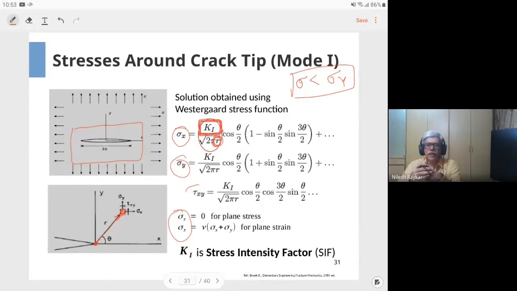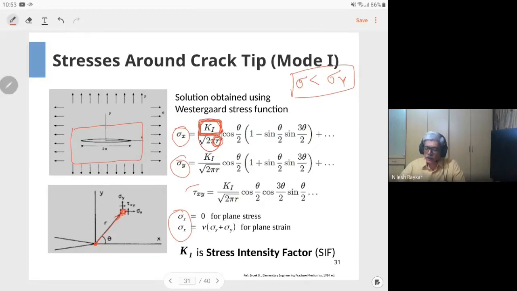Later on, we will see how to calculate this stress intensity factor. But at this stage, you have to remember that this is a quantity which is specially introduced to have a judgment, or to have the criteria, for failure of a component in the presence of a crack tip.